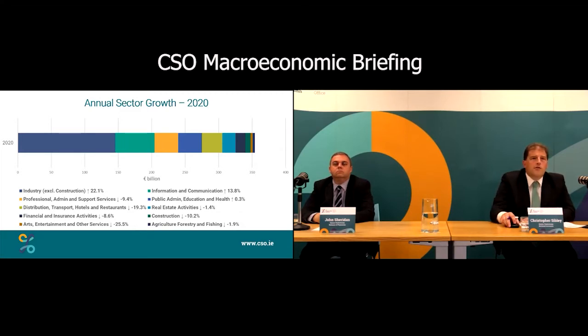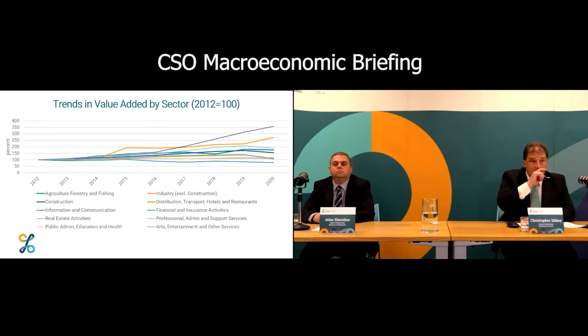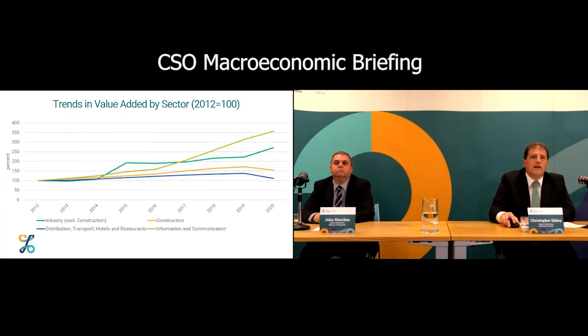We can look at those across time. If you go onto our website, you'll see the graphics for each of these, and these are interactive graphics. So as I keep mentioning to you, you can toggle these on and off, turn off the industries or sectors you don't want to look at, and you can see maybe a clearer picture of the ones I mentioned there. That there's dramatic growth in industry in the year, and the continued strong growth in information and communications, contrasting that with the two domestic sectors.